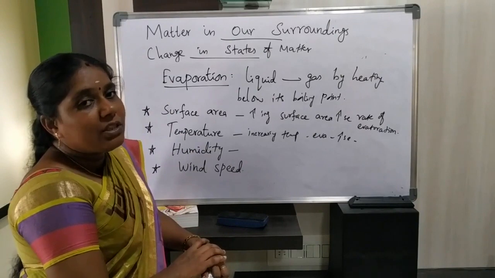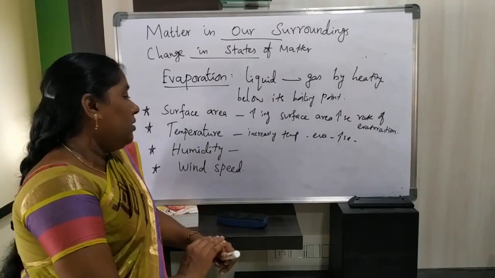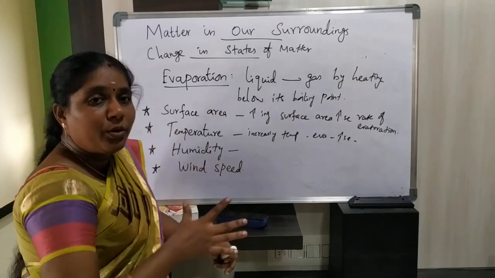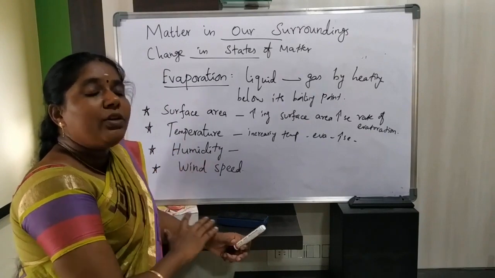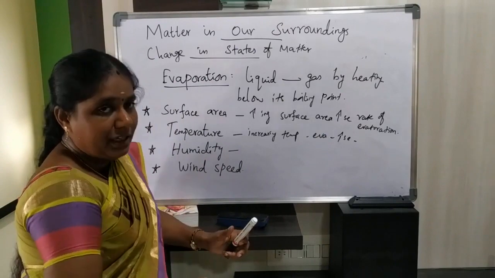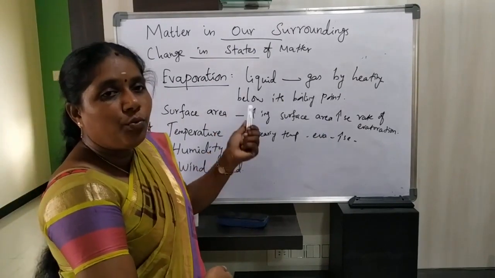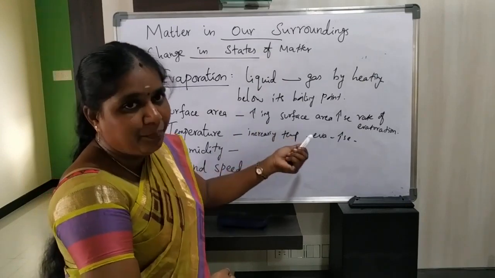If the amount of water vapor is more, the humidity is also more. If the amount of water vapor present in the atmosphere is less, the humidity is also less. So humidity is the amount of water vapor present in the atmosphere.